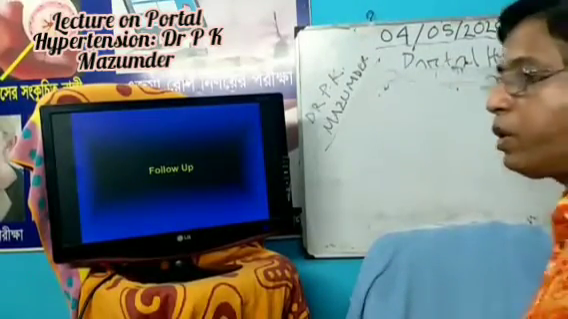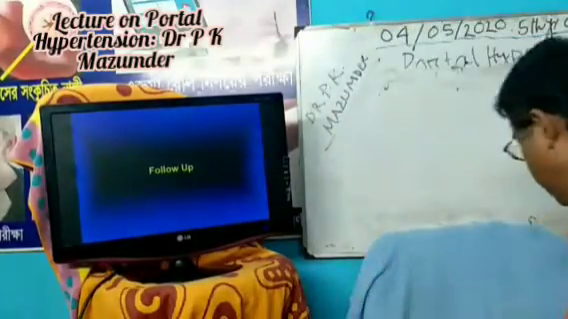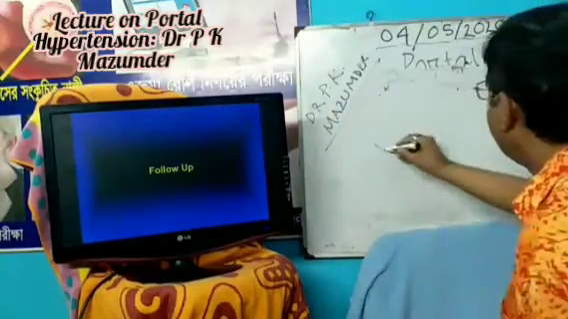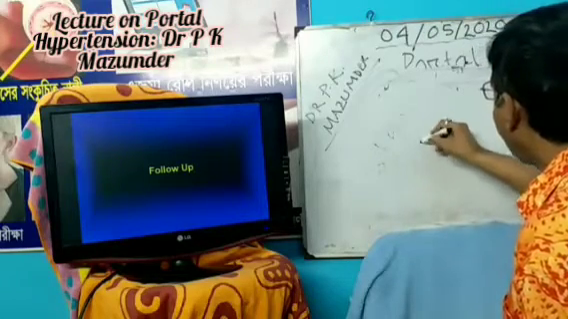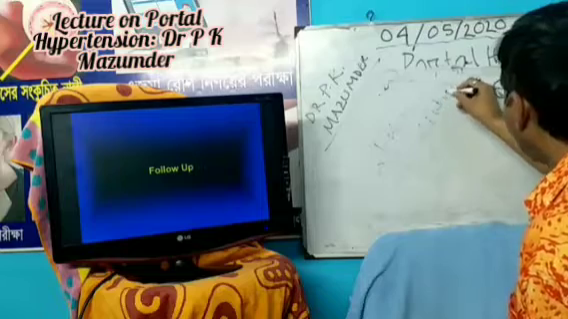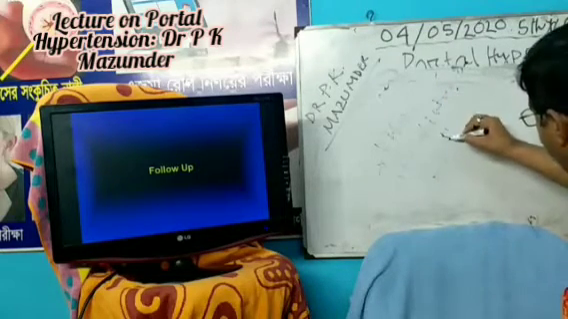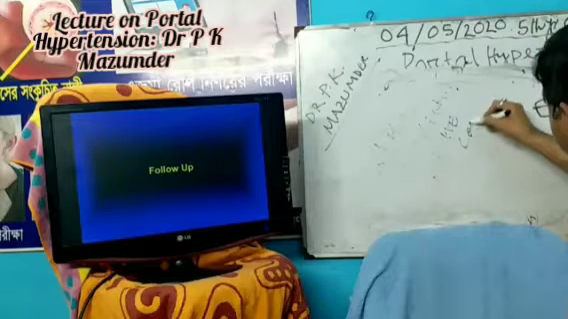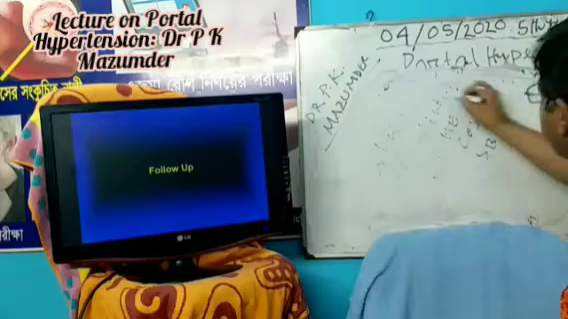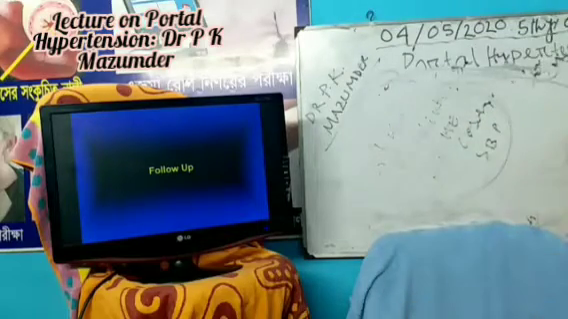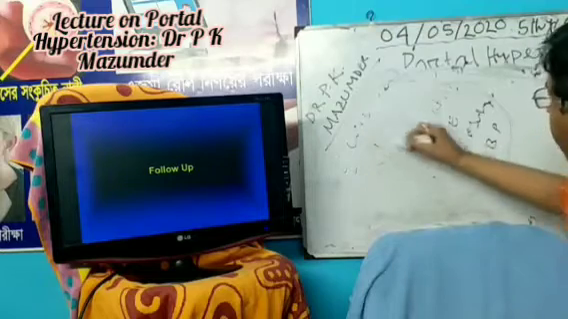Now, of course, you should follow up the patient. How can you follow up the patient? You follow up for the vitals, number 1. Number 2, for complications. What complications? Complications may be hepatic encephalopathy, coagulopathy, spontaneous bacterial peritonitis. This should be followed up, and this is clinical follow-up. The follow-up may be clinical, may be laboratory.